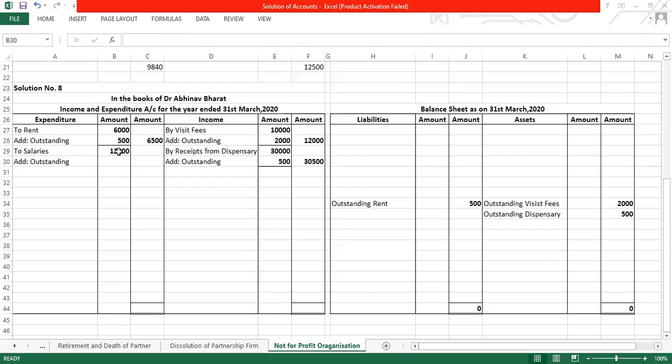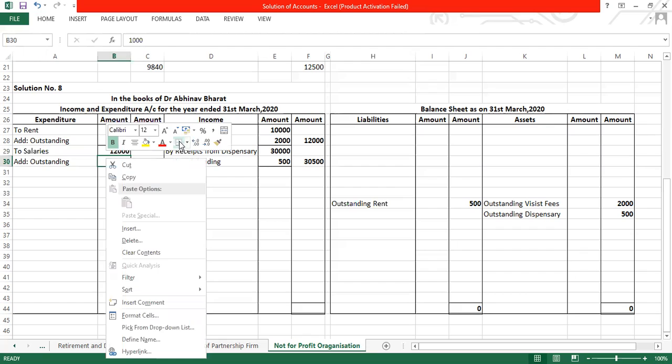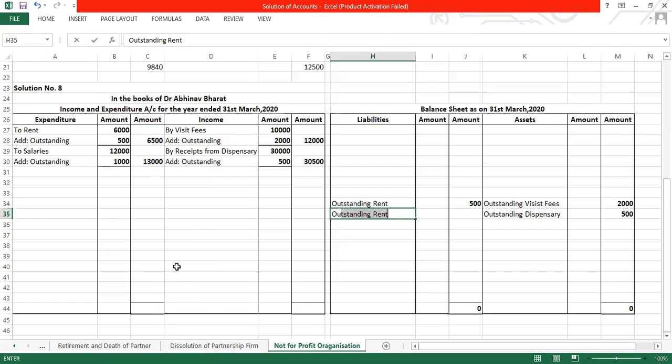That's 1,000. So in your outer column, the value will be 13,000. Same way, second effect on the liability side. As you know, why we are going to write it on the liability side, as it is outstanding, 1,000. You can write it in inner column, total in the outer column. It is okay anyway. Anyhow, you can do that.